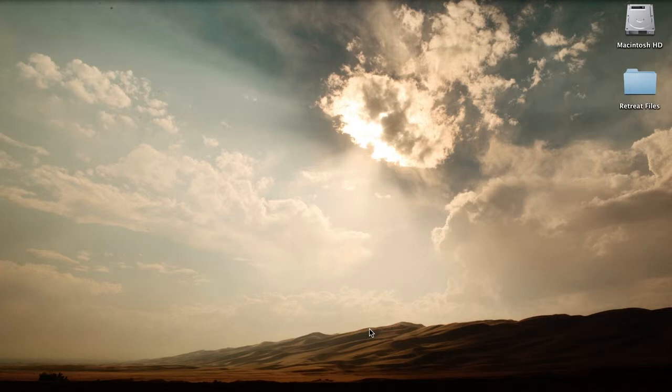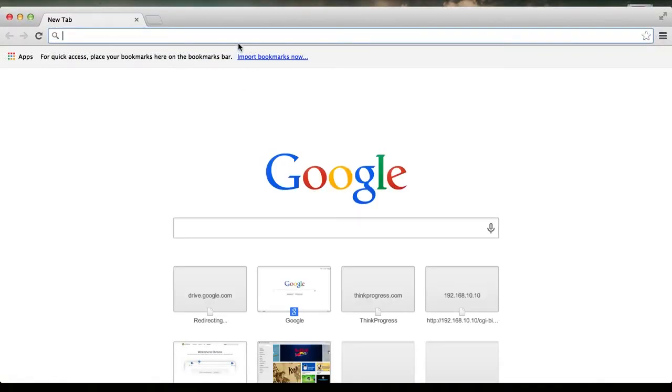One of the benefits of Google Drive is that you don't have to have any special software installed on your computer. It does everything through your web browser. So the first thing we need to do is open up Chrome, or we're using Chrome. And then we're going to type in drive.google.com, just like this.